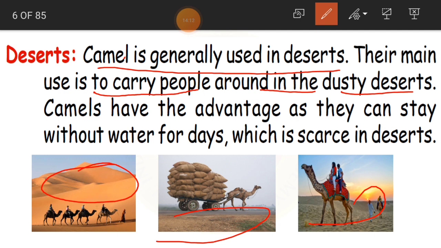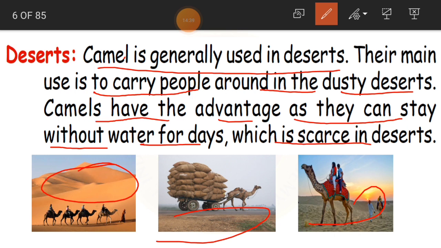And camels have the advantage that they can stay without water for days, which is scarce in deserts. So another advantage is it can stay without water for so many days. Okay, why? Because in desert areas, water availability is very less.